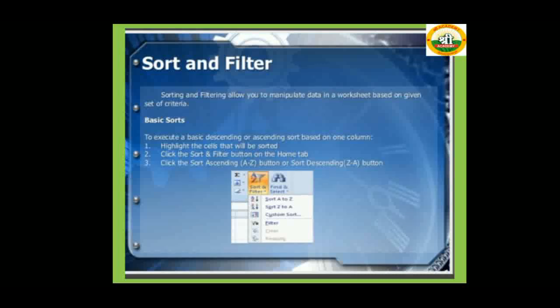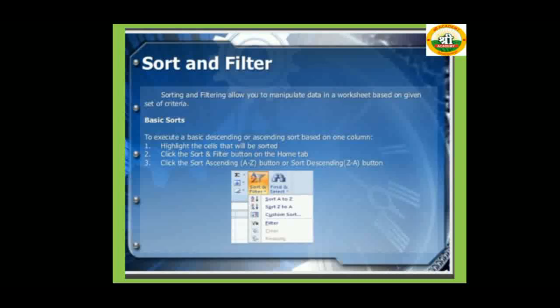Through sort you arrange your list in ascending or descending order. Follow some steps: first, highlight the cells that you want sorted. Second, click the Sort and Filter button on the Home tab. Click the Sort Ascending A to Z button or the Sort Descending Z to A button.